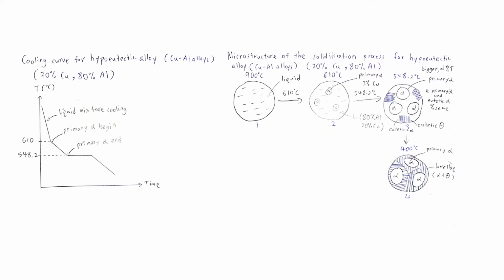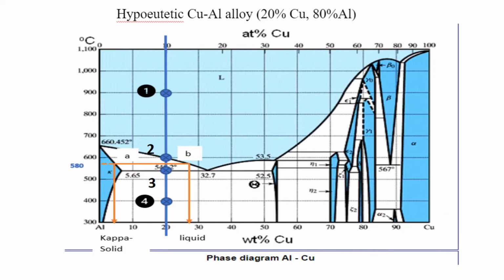Then the alpha solid solution will stop solidifying at point 3, which is 548 degrees Celsius, and there is some remaining liquid left in the whole volume which has the same composition as the eutectic point, and the alpha solid solution that solidified before is also in this microstructure 3. So at point 4, the remaining liquid will start to transform into a lamellar structure which consists of eutectic alpha and theta. For composition and the amount of phases, I choose 580 degrees Celsius.